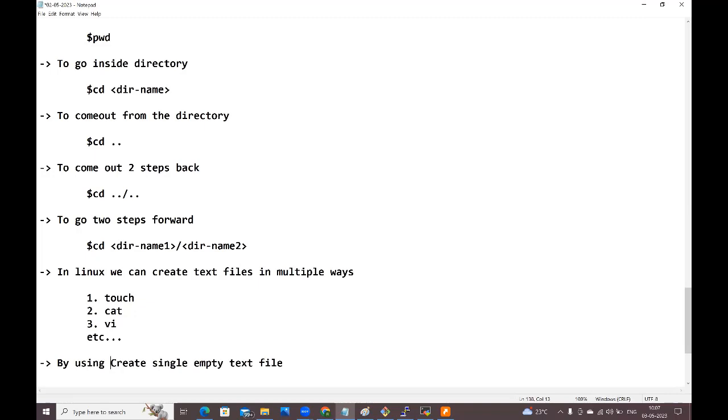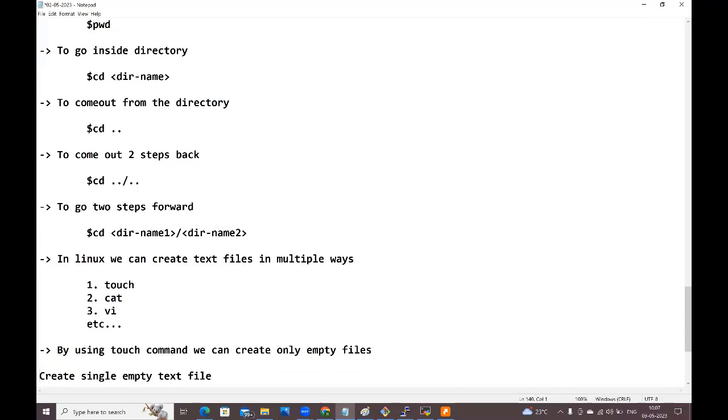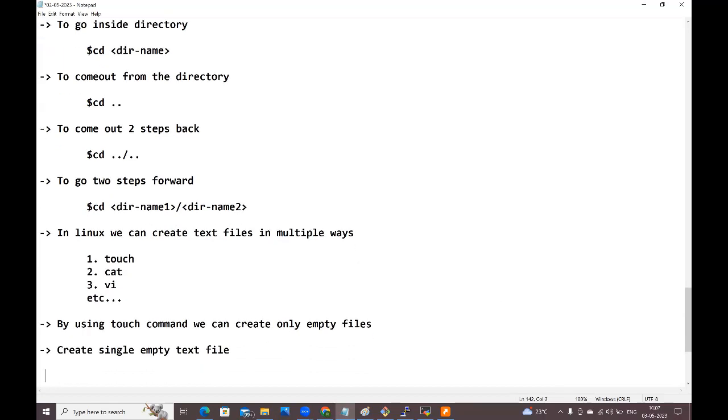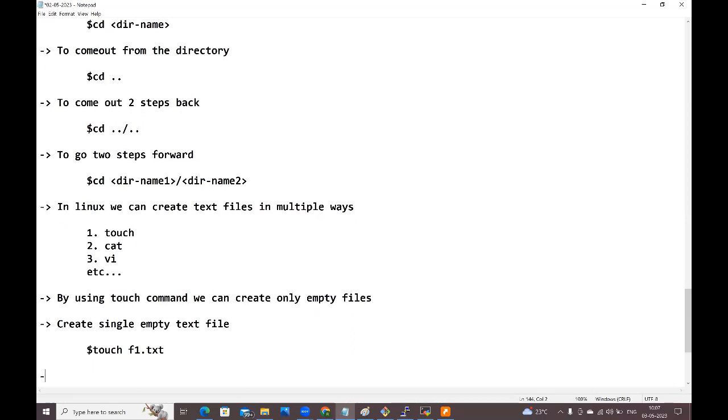By using the touch command, we can create only empty files. Next, create a single empty text file. And for this, what we need to do? See guys, here: $touch f1.txt. Create multiple empty files.